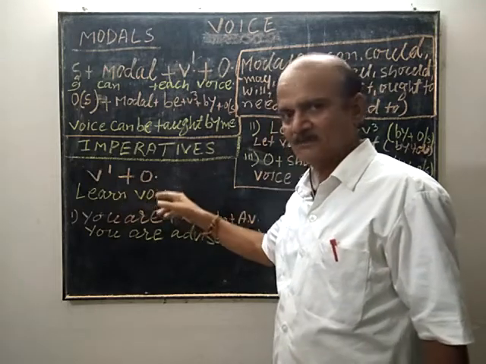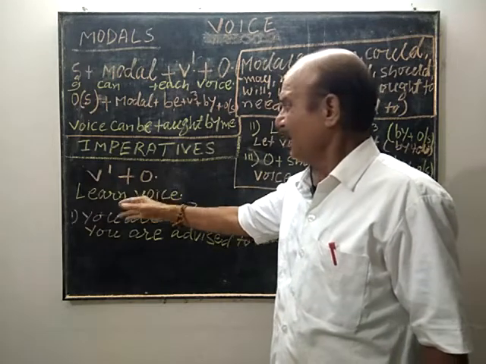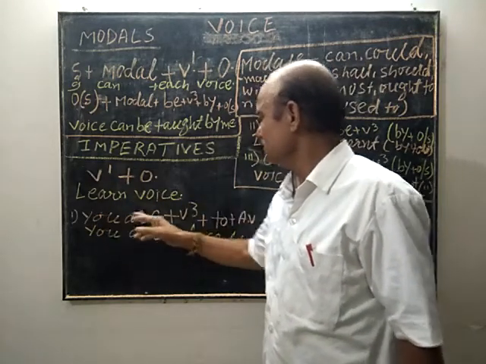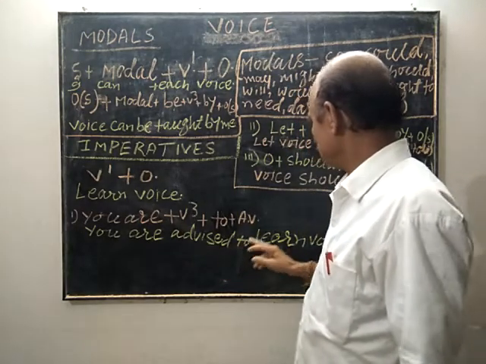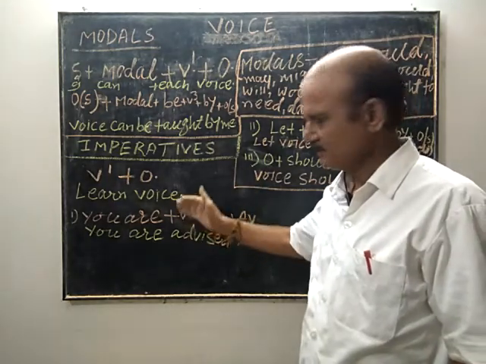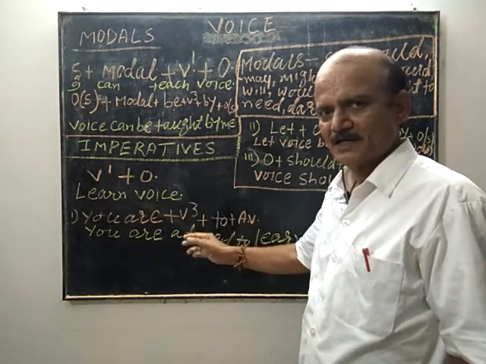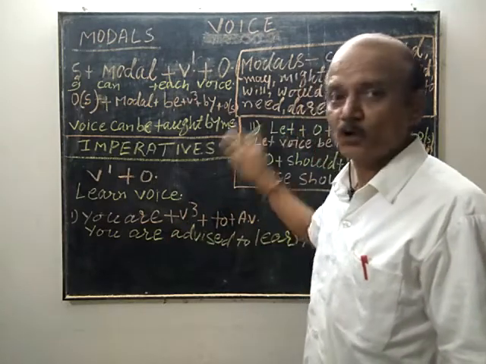Here, learn voice, it is something like advice. We can say you are advised to learn voice. This is the first way. It can also be changed in 2 more ways.